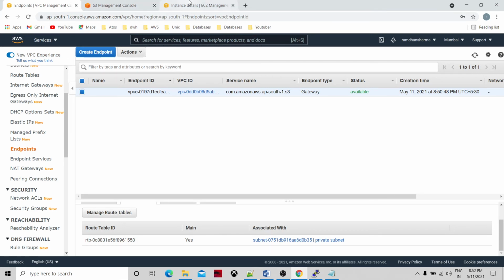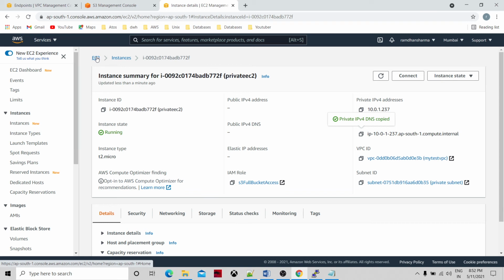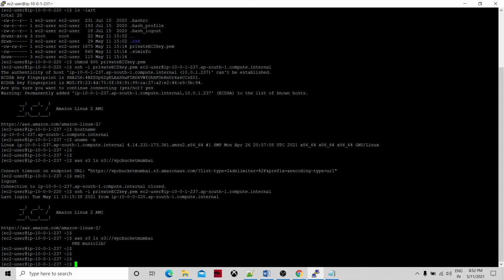Let's go and check clearly. See, the private EC2, 10.0.1.237. From here we can see earlier this was not working and it was ending up in a timeout: connection closed, connection timeout on endpoint URL.